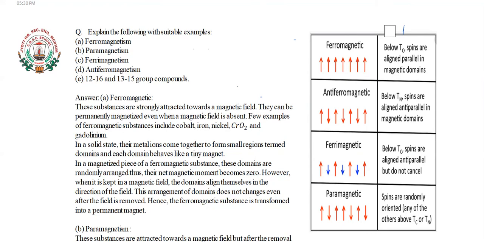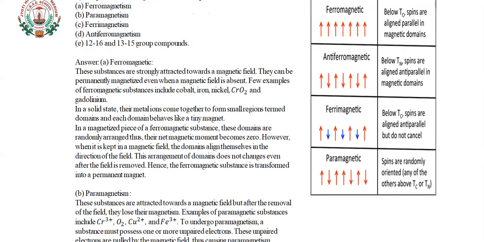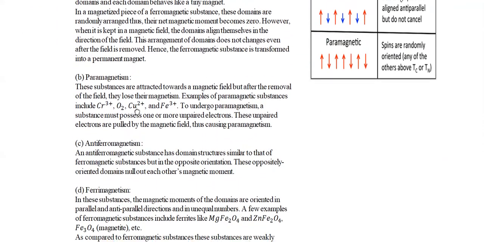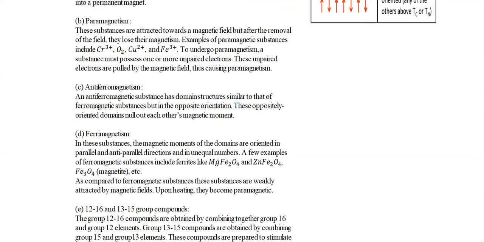What are paramagnetic materials? First, paramagnetic materials are also substances which can get attracted towards a magnetic field. They are also the substance which can get attracted towards a magnetic field, and after the removal, but here the thing changes. After the removal of the field, they lose their magnetism.